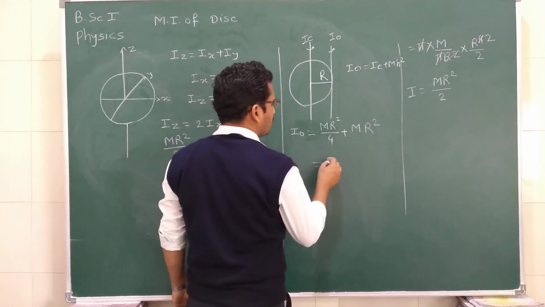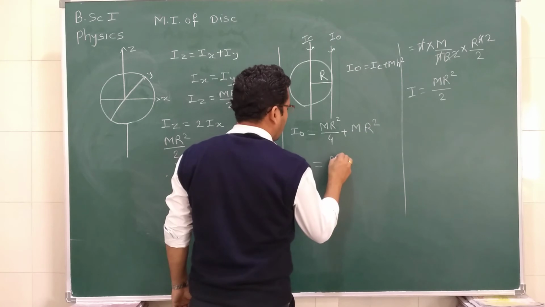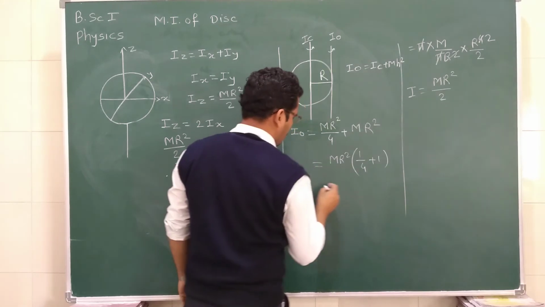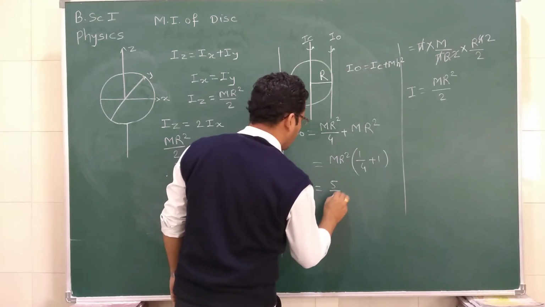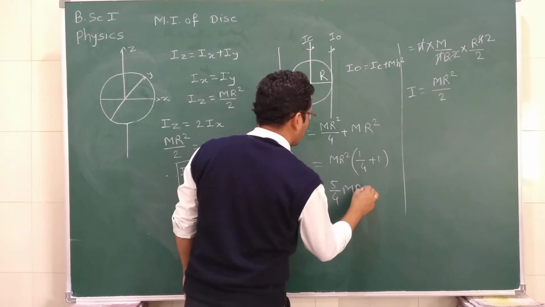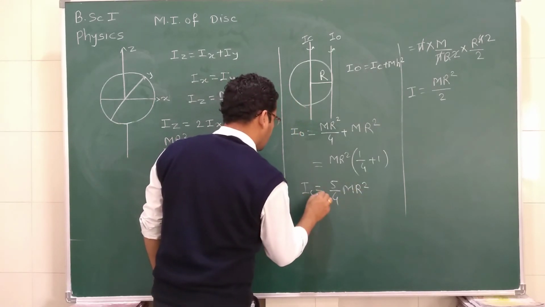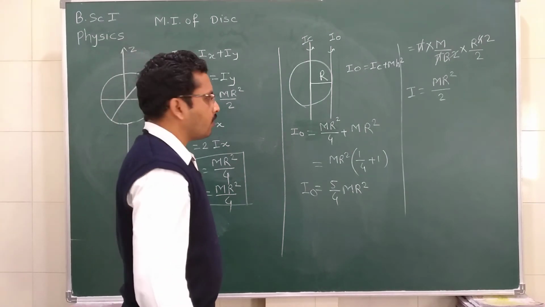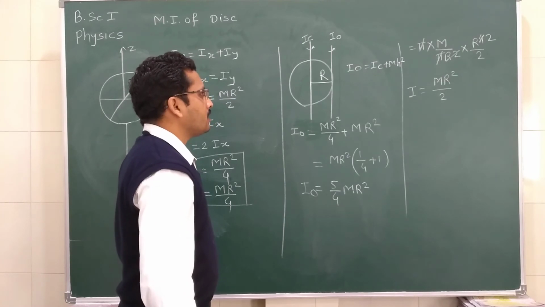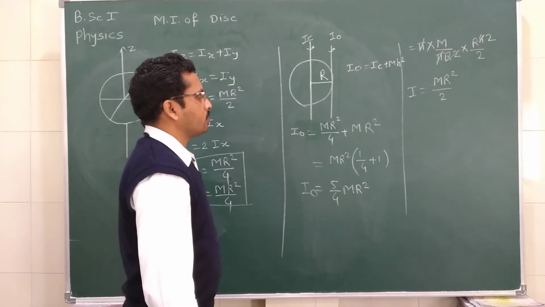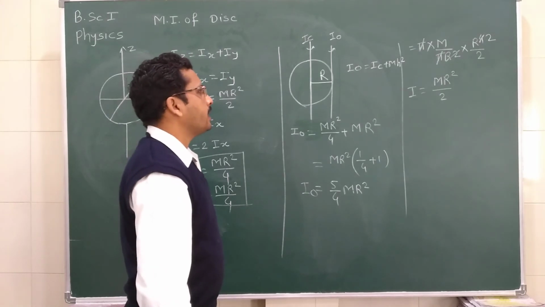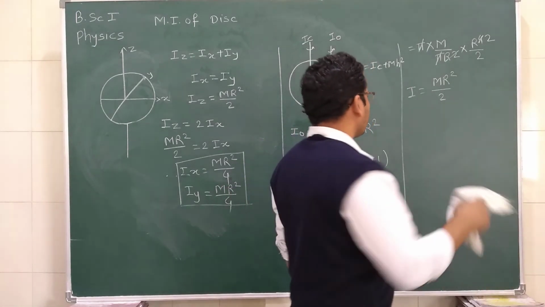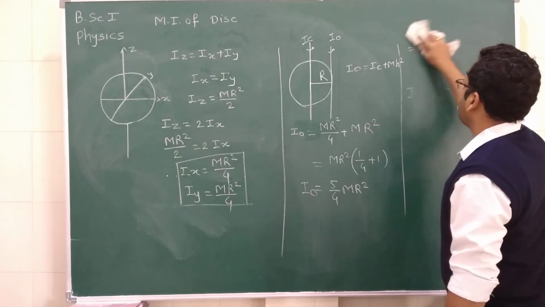So it is equal to mr square, 1 by 4 plus 1, which is equal to 5 by 4 mr square. This is the moment of inertia about the tangent in plane. Now this tangent can also be in the perpendicular plane, and if it is the perpendicular plane, we can take out the moment of inertia by using the parallel axis theorem again.